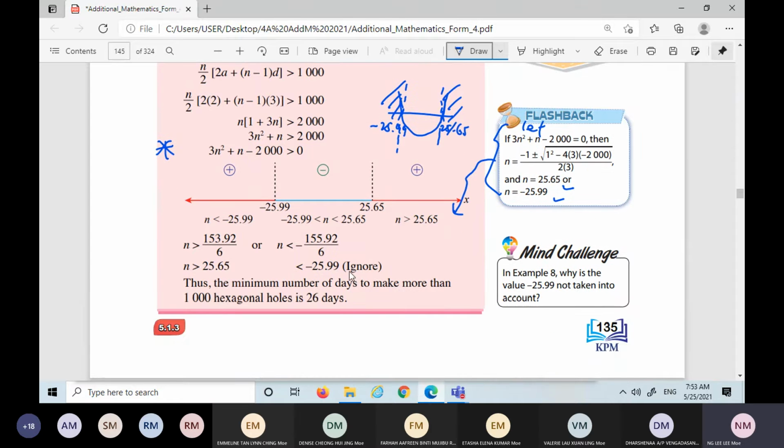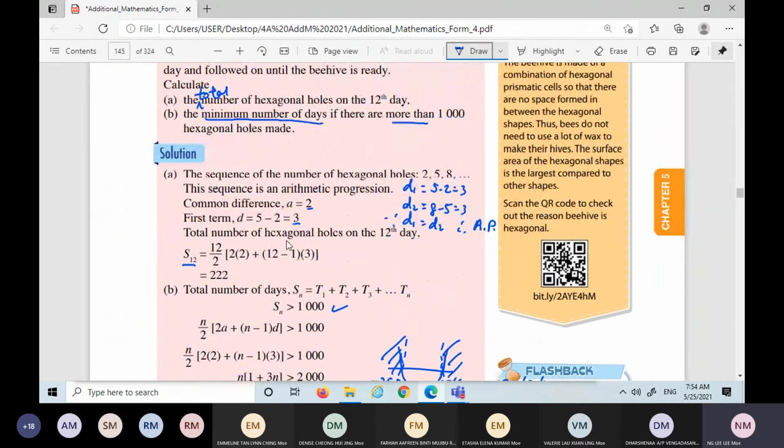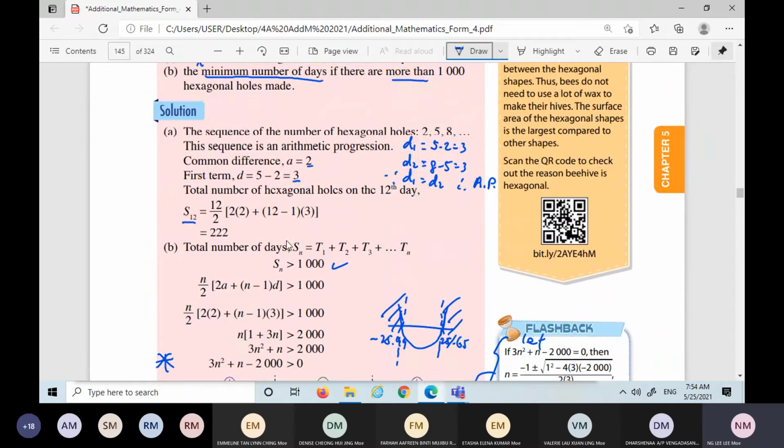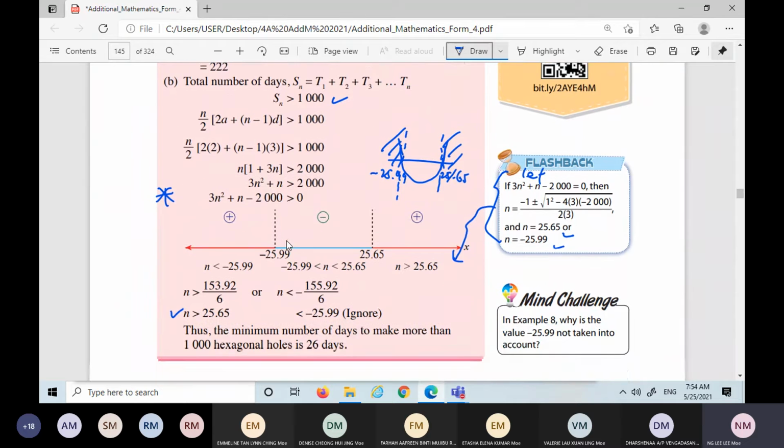This one you ignore because n is the number of terms and cannot take a negative value, so you only accept this. So this question is quite tough actually. So you know n is bigger than 25.65 already, then make the final conclusion. The question asks for the minimum number of days, so the minimum n that will make Sn bigger than 1,000.